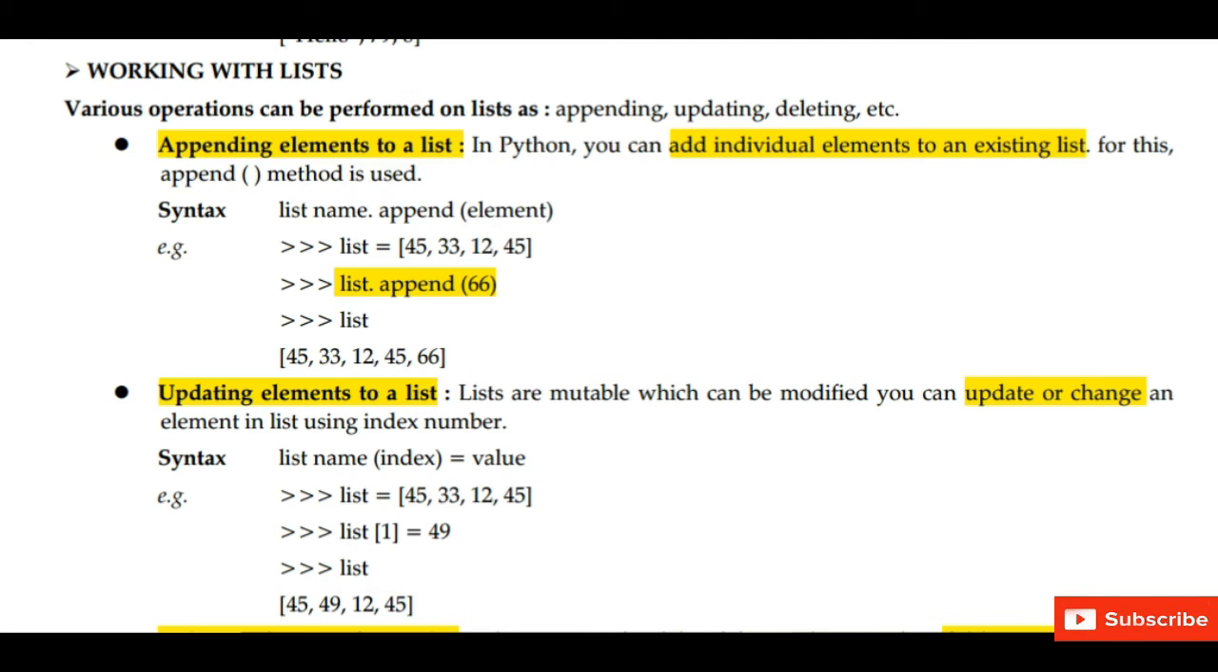Updating elements in a list. Since the lists are mutable, it can be modified. You can update or change the elements in the list using the index number. For example, we have taken a list. Now we want to change the element which represents the index number 1. So the index number 1 represents element 33, and now we want to change it to 49. So we can modify the elements using the index value. So now in place of 33, 49 will be displayed. So 33 is replaced with 49.